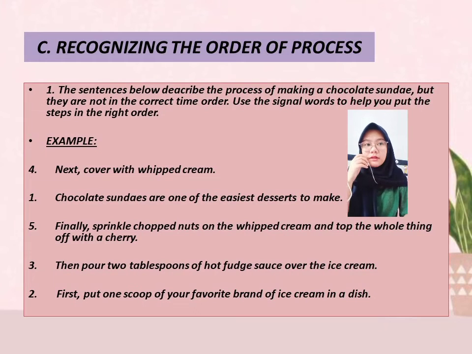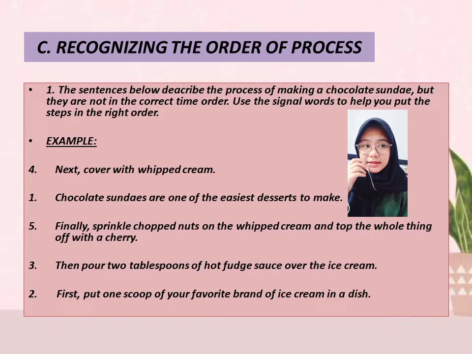Alright everyone, the third point is recognizing the order of a process. The sentences below describe the process of making a chocolate sundae, but they are not in the correct time order. Use the signal words to help you put the steps in the right order. Okay, for example, you can see this. I have put the steps in the right order.